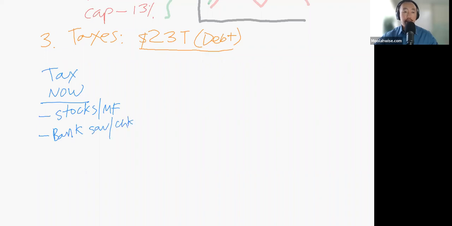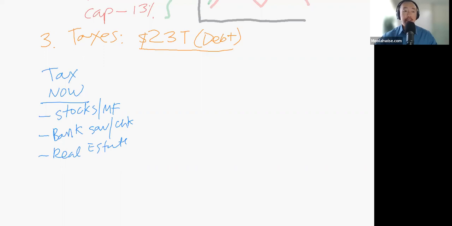And then we also have real estate. So everything in this bucket, when you make any kind of gains, Uncle Sam gets a piece, and the bigger the gain, the bigger the piece that goes to Uncle Sam. There are other ways you could roll your real estate into other properties, but I'm just speaking at a conceptual level. You still have to pay property tax, and you still have to pay capital gains in this bucket.